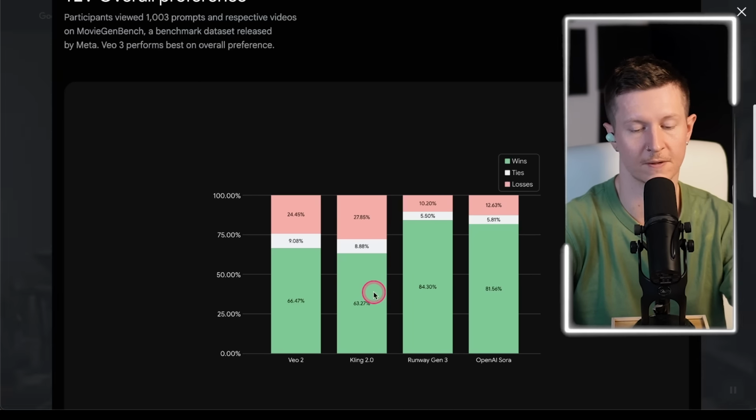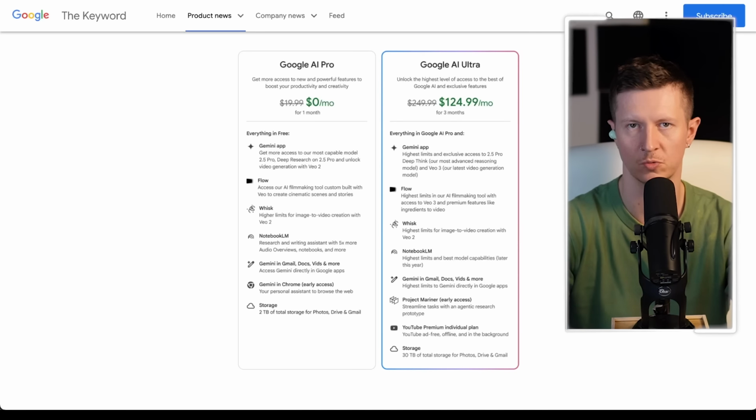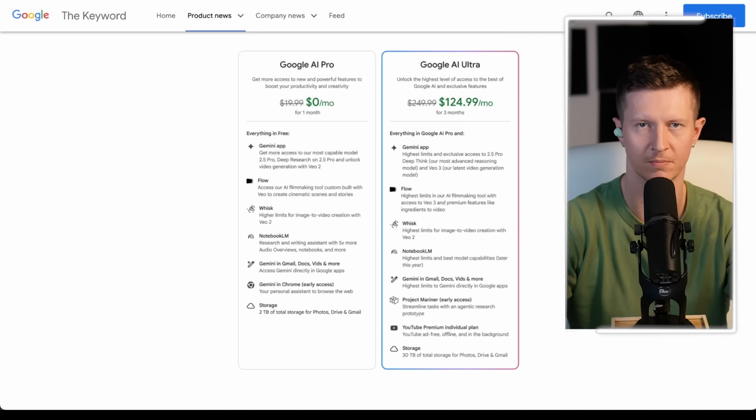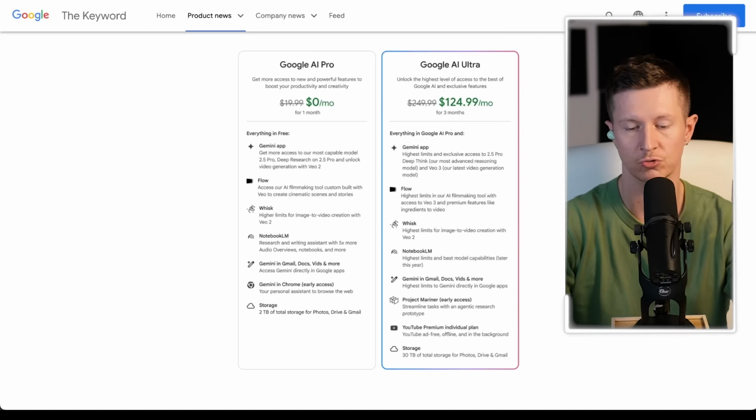Now, of course, this is demonstrating a text-to-video competition, whereas I would always use an image-to-video workflow for any AI video project. Now, as for the pricing of VEO3, at the moment it is extremely expensive, and it will cost you $125 per month for 3 months before going up to $250 per month, which is extremely expensive. However, you do get a number of other features included in this plan.